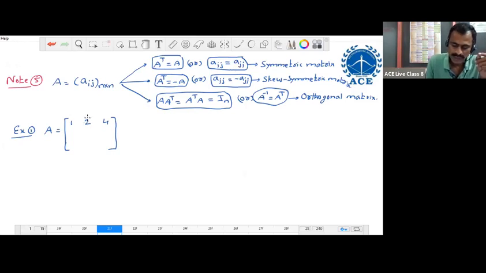If A12 equal to 2, then A21 is also 2 only. A13 equal to 4. If A13 equal to 4, then A31 is also the same. This is the position A23. If A23 equal to minus 5, then A32 is also minus 5. Then A33 may be any number.